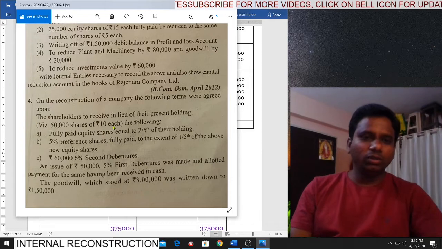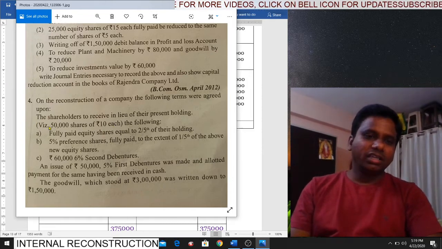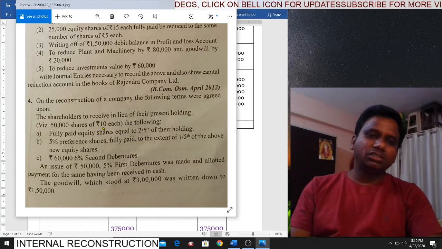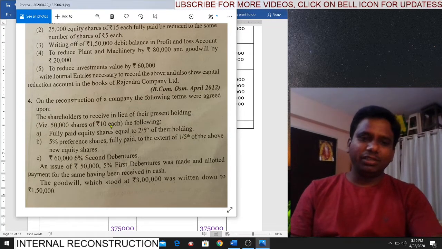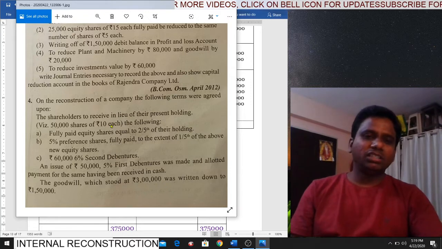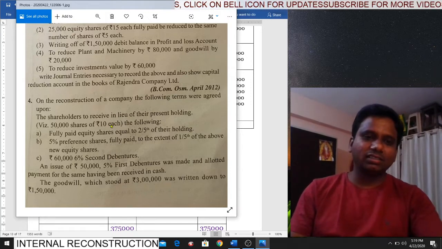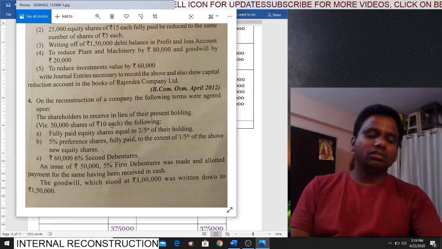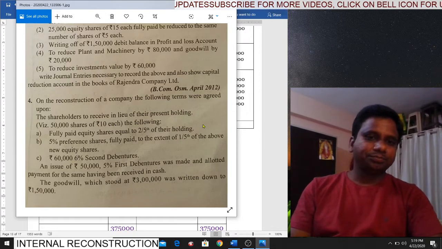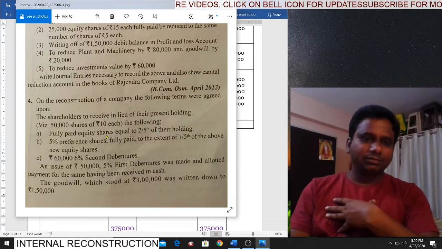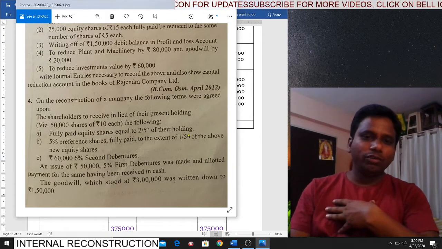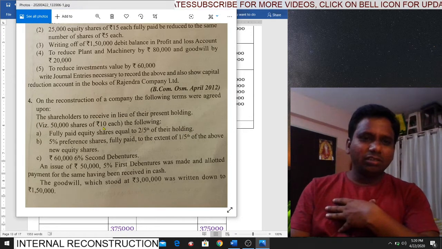This is their present position. They have 50,000 shares. 10 rupees is each share value. So what is the share capital? 5 lakhs. 50,000 into 10, 5 lakhs. So this is the present share capital. In lieu of their present holding, that means instead of this 5 lakhs share capital, what they are receiving, we'll see the following. 1. Fully paid equity shares equal to 2/5 of their holding. Underline 2/5 of their holding. What is their present holding? 5 lakhs.